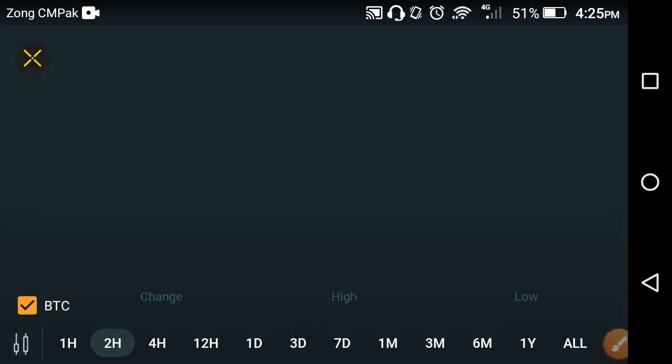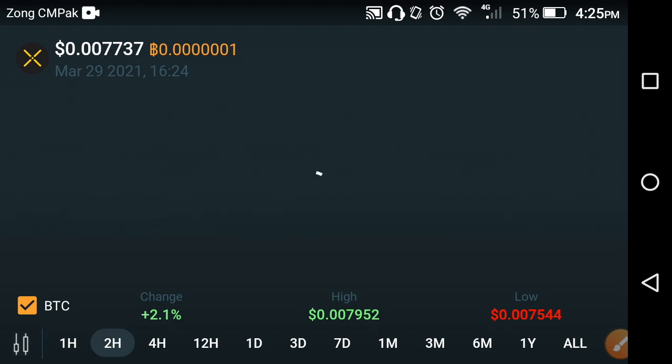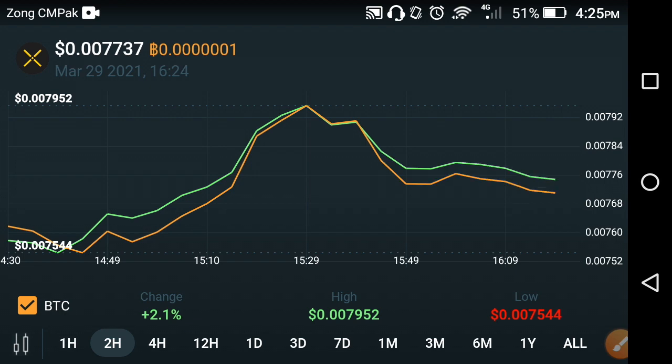Now let's see what the Pundi X price changes are in the last 1 hour and in the last 2 hours. Let's see the price changes of Pundi X. As you can see here, first of all, we look at the last 1 hour changes of Pundi X. As you can see here, that is the loading.